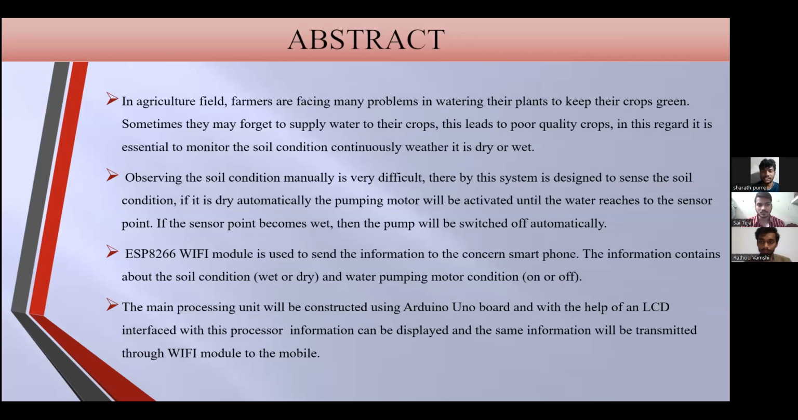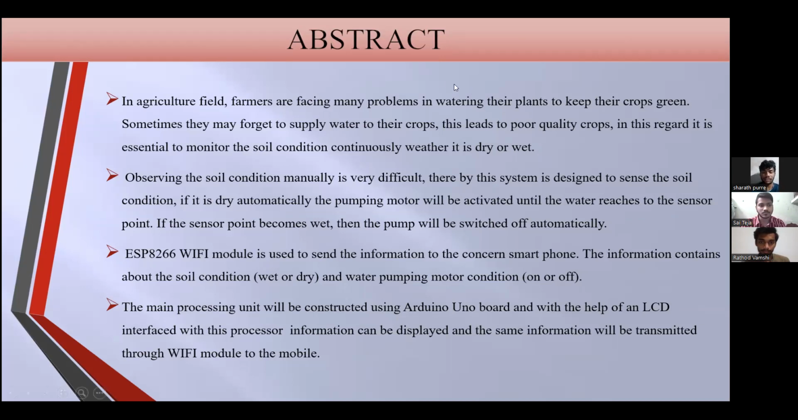Thereby, this system is designed to sense the soil conditions. If it is dry, automatically the pumping motor will be activated until water reaches the sensor point. If the sensor point becomes wet, then the pump will be switched off automatically. A Wi-Fi module is used to send the information to the concerned smartphone. The information contains the soil conditions and water pumping motor conditions.